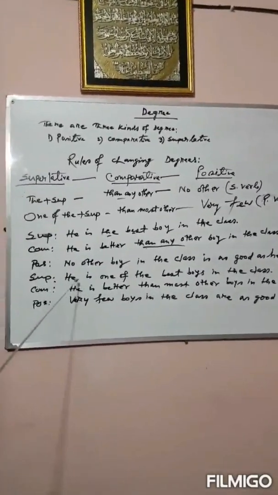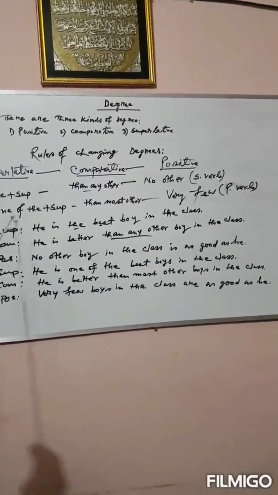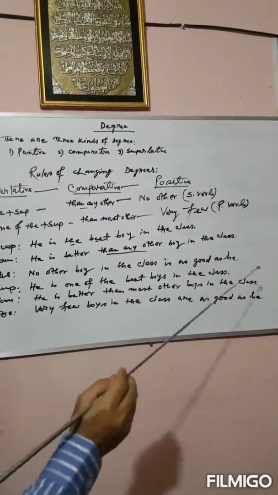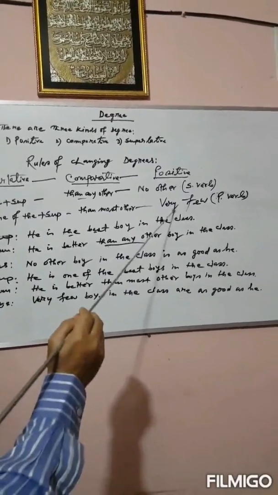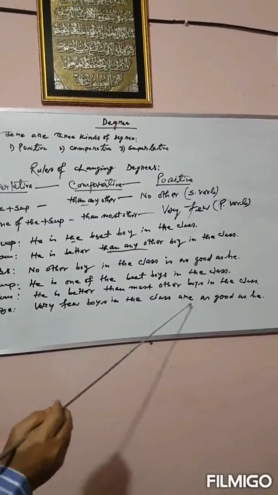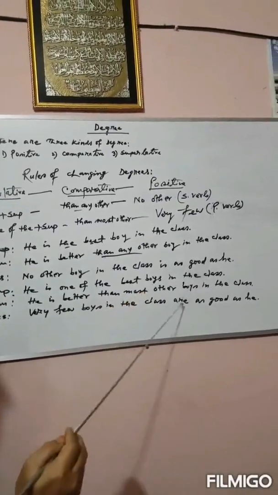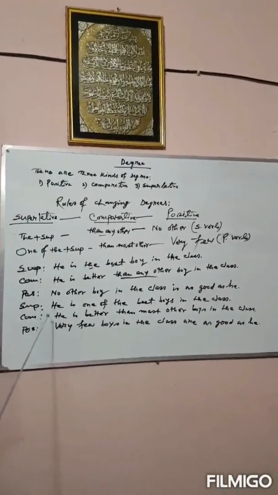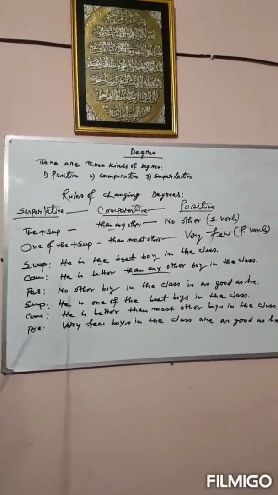And the second rule now: he is one of the best boys. This is the second rule, one of the best boys in the class. So he is better than most other boys in the class. And its positive form will be: very few boys in the class are, auxiliary "are", as good as he. In this way, these degrees will be changed from superlative to comparative and positive.